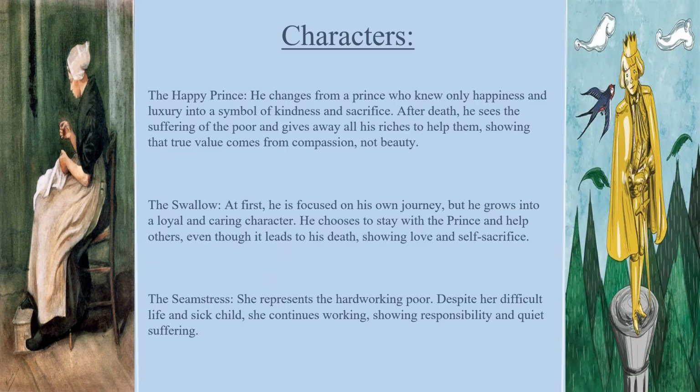Second, we have characters. The first character and the main character is the Happy Prince. He changed from a prince who knew only happiness and luxury into a symbol of kindness and sacrifice. After death, he sees the suffering of the poor and gives away all his riches to help them, showing that true values come from compassion, not beauty.